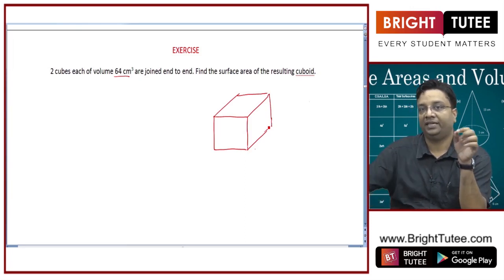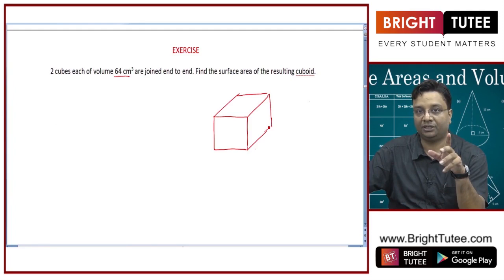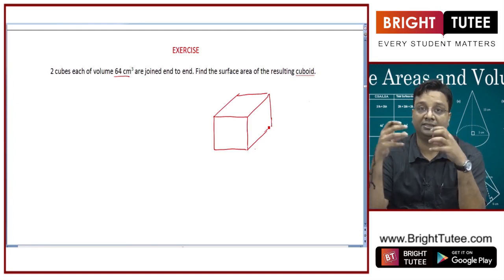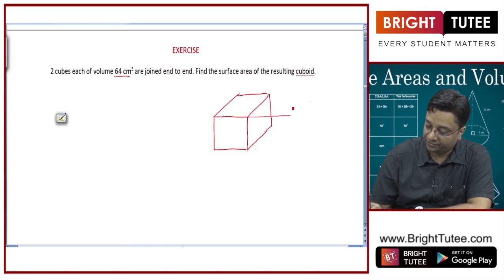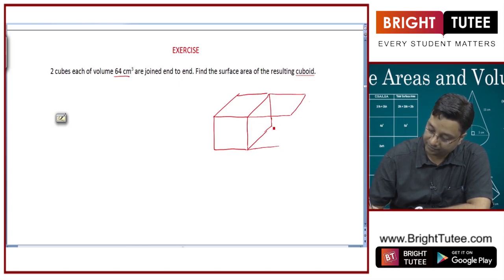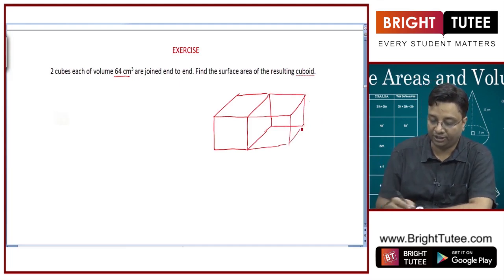In a cuboid we had a length, breadth and height which were not the same. When these are the same, it becomes a cube. Now we are joining two cubes together end to end like this. Let us say these two cubes are joined.